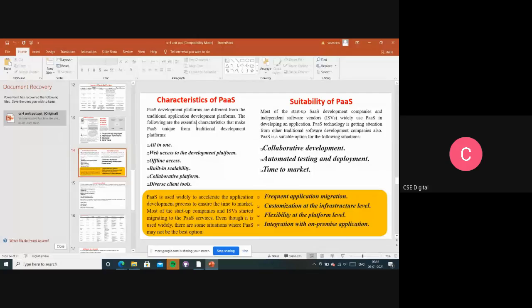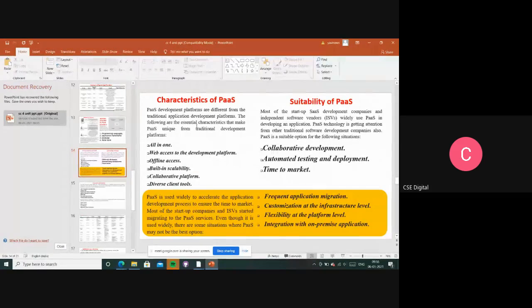So here we use the web user interface, and developers can get access to the development platforms. The web user interface helps developers create, modify, test, or deploy different applications on the same platform. So for web access to the development platform, remember one point: without installing any software on our own machine, we use the applications with the help of the internet. Next,